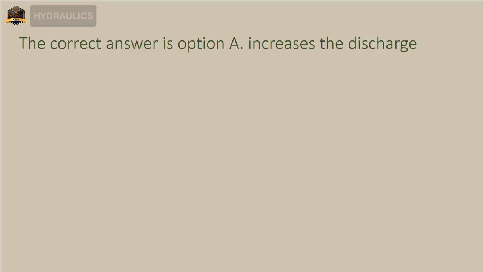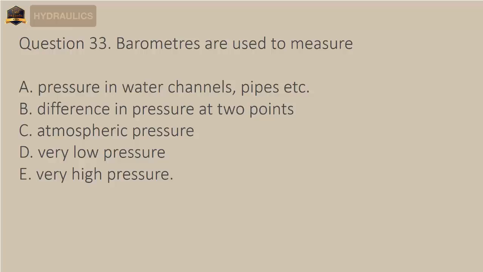Question 33. Barometers are used to measure A. Pressure in water channels, pipes etc. B. Difference in pressure at 2 points. C. Atmospheric pressure, D. Very low pressure, E. Very high pressure. The correct answer is option C, atmospheric pressure.